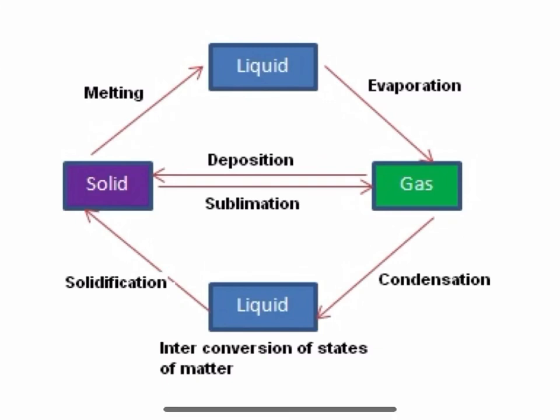This is the diagrammatic representation of the interconversion of states of matter. Solid can be changed into a liquid by the process of melting, whereas liquid can be changed back into a solid by the process of freezing or solidification. Liquid can be changed into its gaseous state by evaporation, whereas the gas can be changed into a liquid by condensation or liquefaction. A solid can directly be changed into a gas by the process of sublimation, and the reverse can happen by the process of deposition.